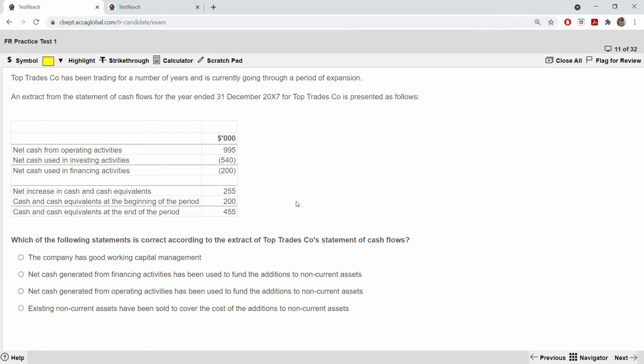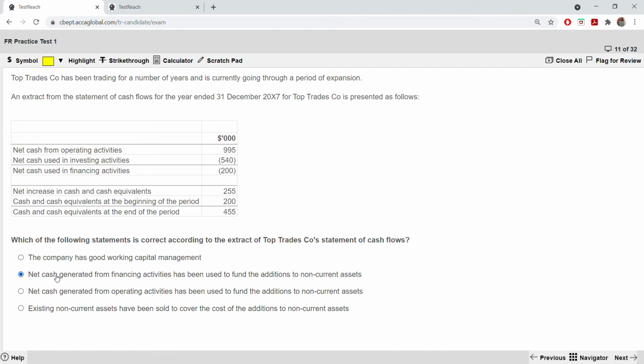Now, this is something relating to statement of cash flows, okay? Top trade has been trading for a number of years and is currently going through a period of expansion, and an extract from the statement of cash flow is presented. You can see operating as positive, but investing and financing activities negative. Which of the following statements is correct? The company has good working capital management. Net cash generated from financing has been used to fund the addition to non-current assets.